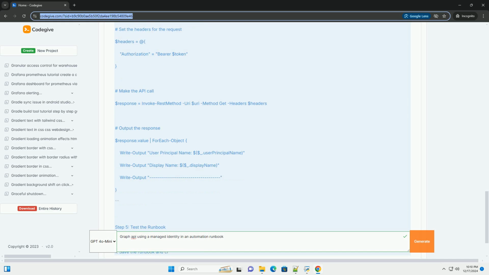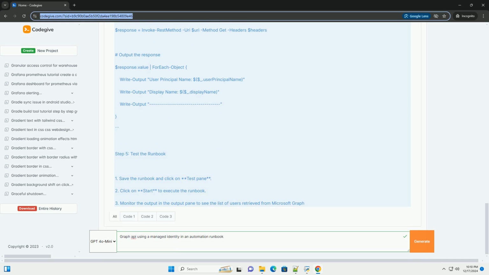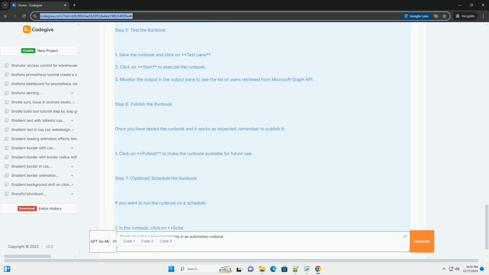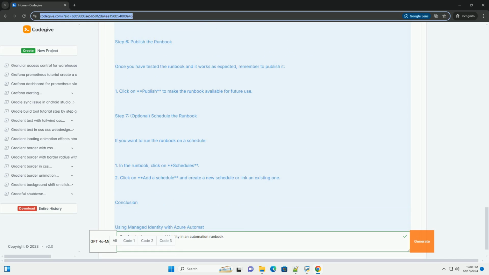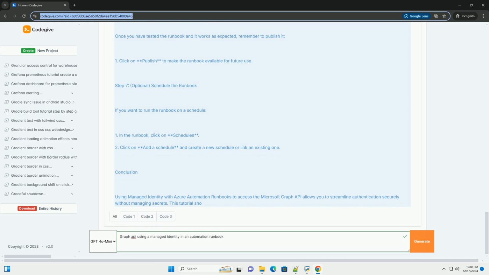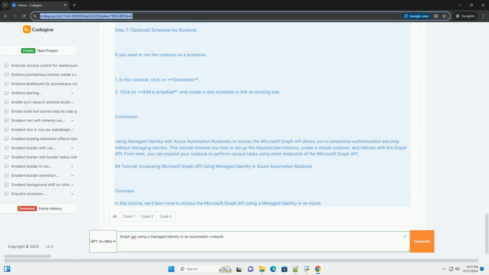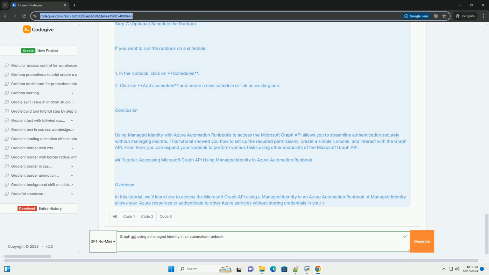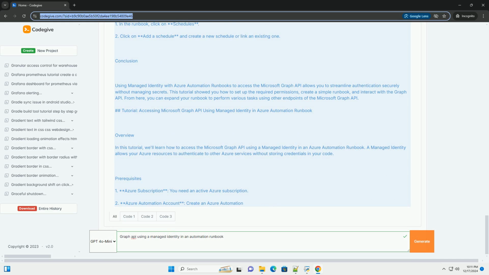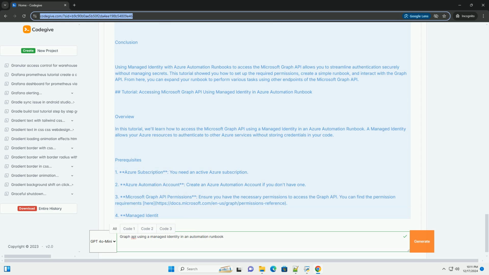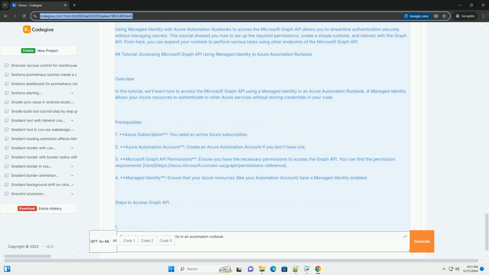Prerequisites. 1. Azure subscription, you need an Azure account. 2. Azure Automation account, you should have an automation account created in your Azure subscription. 3. Permissions, ensure that you have permissions to register and manage applications in your Azure AD tenant. 4. Managed identity, your Azure Automation account should have system-assigned managed identity enabled.